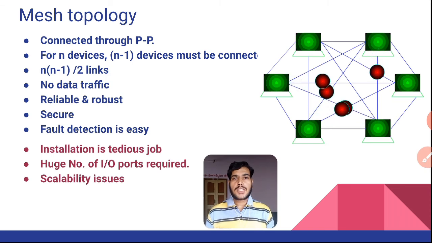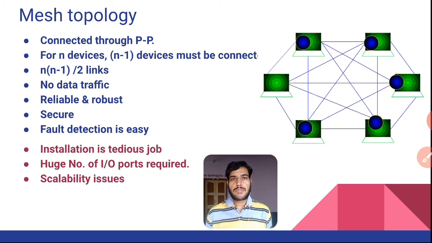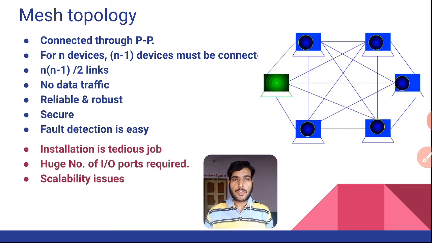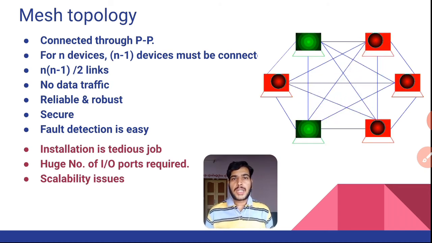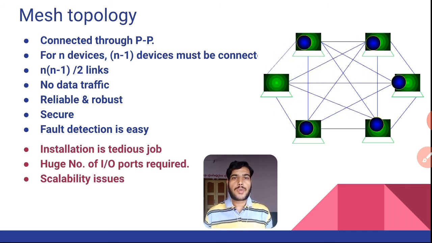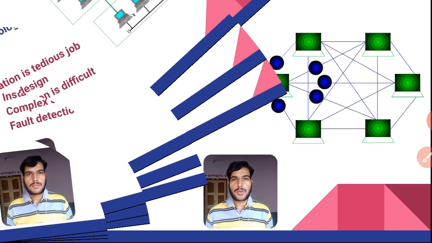The biggest disadvantage of this topology is the installation process. The installation is a very tedious job, because if we want to interconnect one node, then we have to look into each and every node to provide the peer-to-peer communication, which requires a huge number of input and output ports also. And there might be chances of scalability issues. Suppose I want to connect one more node to the existing topology, then I have to look into the links and IO ports, etc. So this is regarding mesh topology.